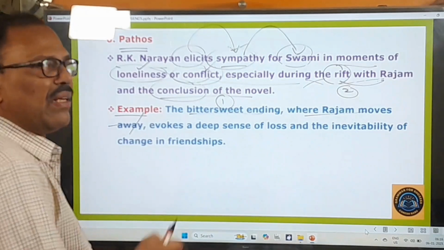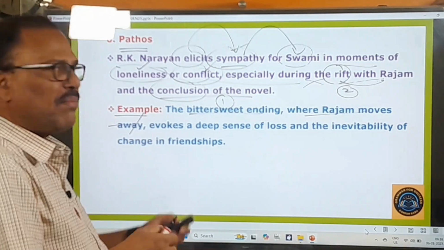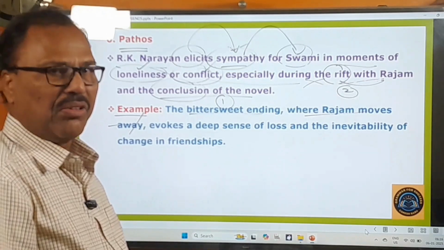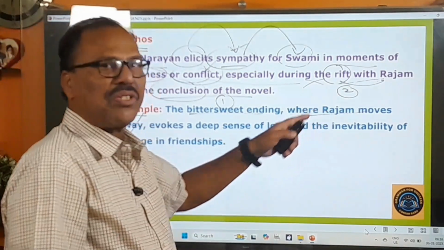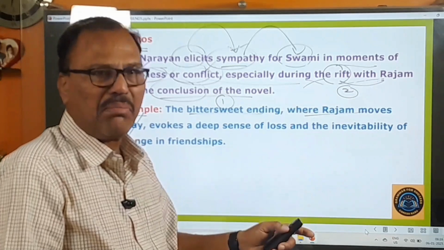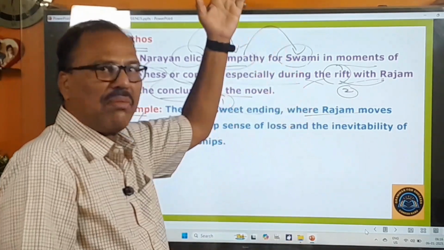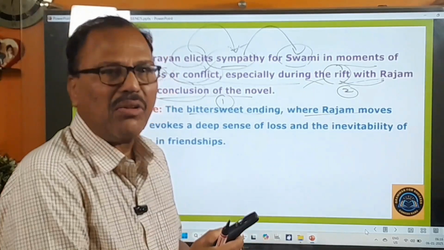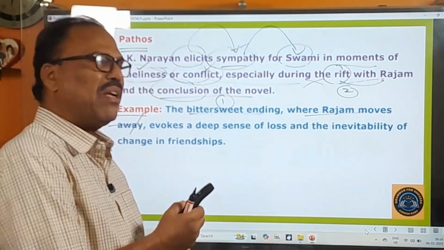You know very well. At the end of the novel, Rajam leaves Malgudi for good, because his father was transferred to some other place, because his father was a government employee, and therefore he was forced to leave Malgudi for good. For good means permanently.